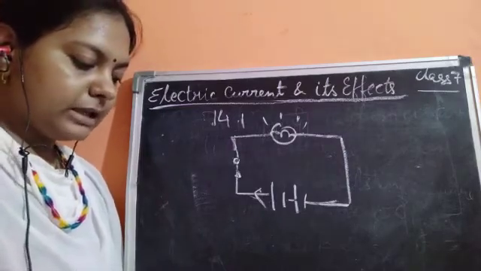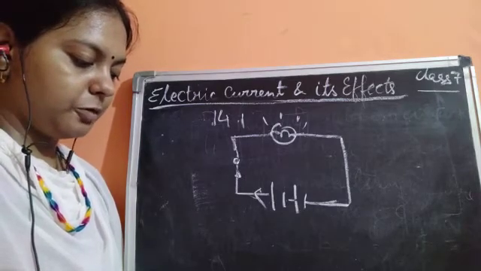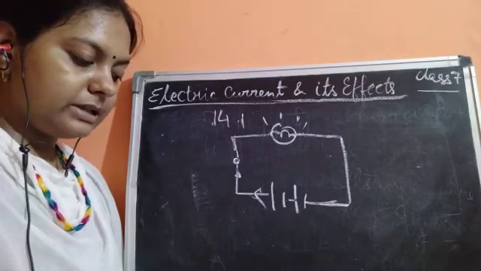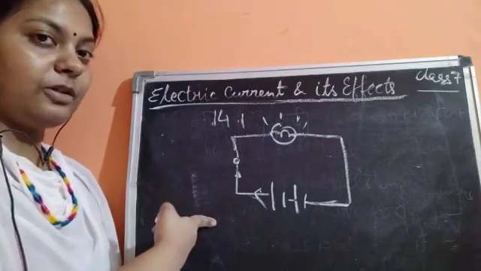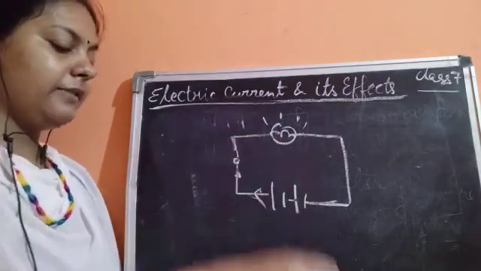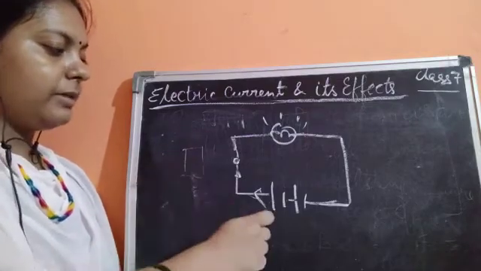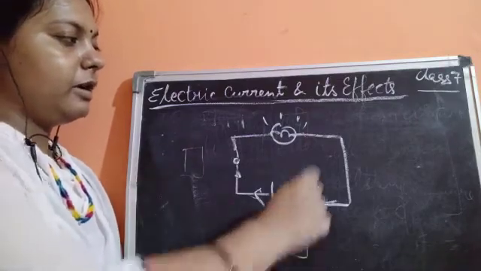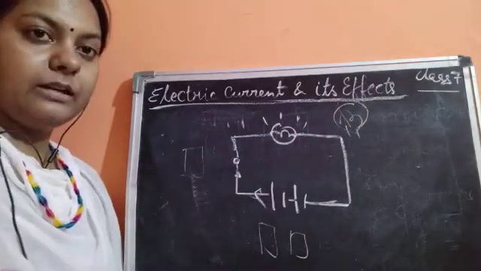Next, draw a diagram similar to the one shown here in 14.8. Is it much easier to draw a circuit diagram? Yes, of course. See, I have drawn this circuit diagram in very little time. If I had drawn a long circuit diagram, I would have made a drawing for a switch, for a battery, for a bulb, and it would have taken a long time.